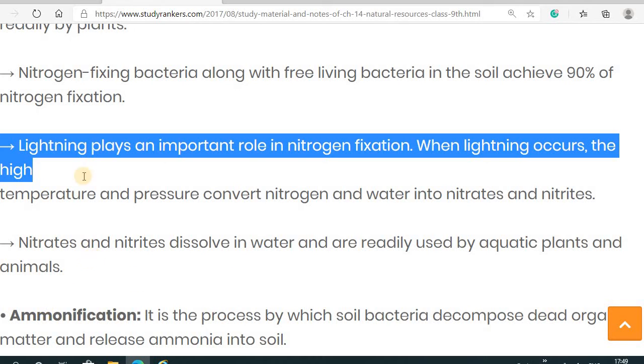and the animals. The first way of fixation of nitrogen is by using nitrogen fixing bacteria like Rhizobium, and the other way is by the lightning strike under high pressure and temperature. Due to this lightning, atmospheric nitrogen and water are converted into nitrates, and then these nitrates are dissolved in water, come along with the rain, and are readily used by the aquatic plants and the animals.